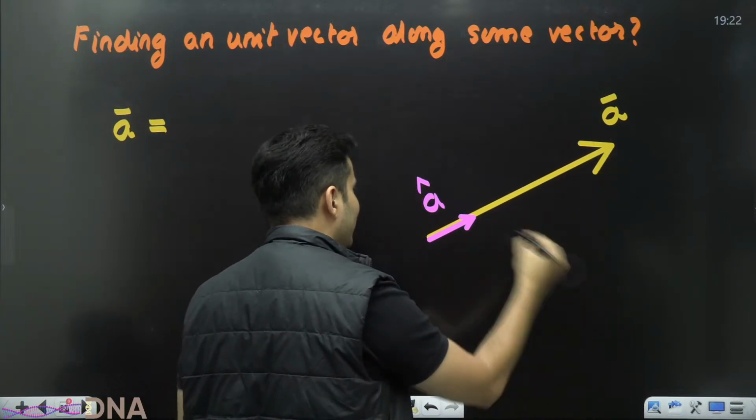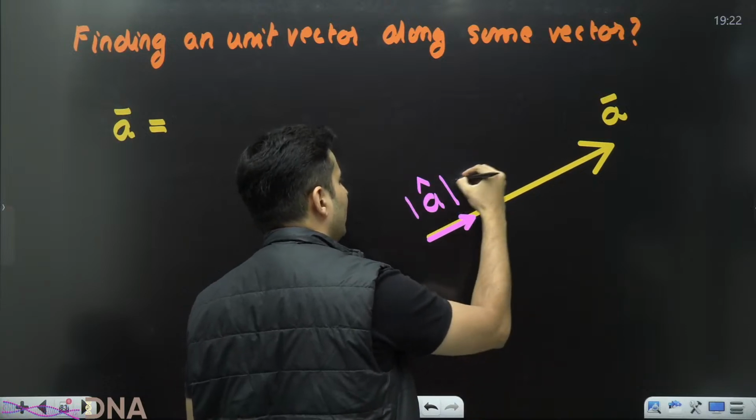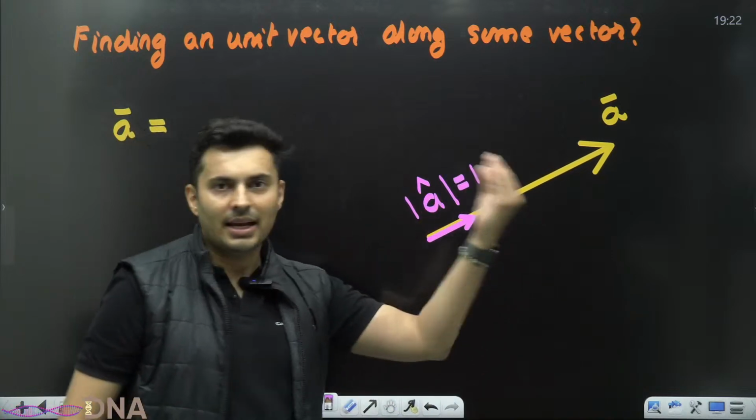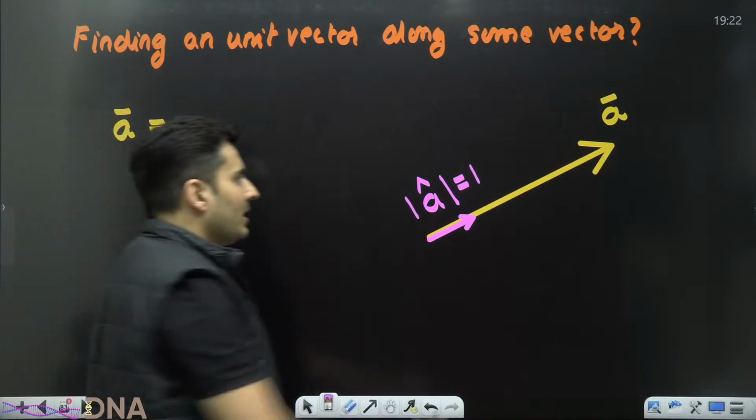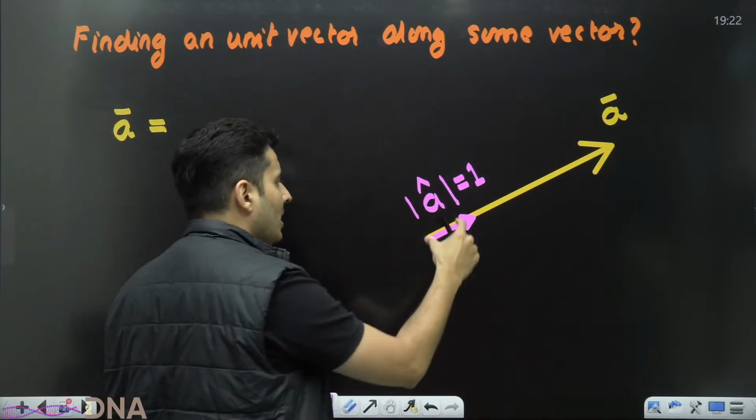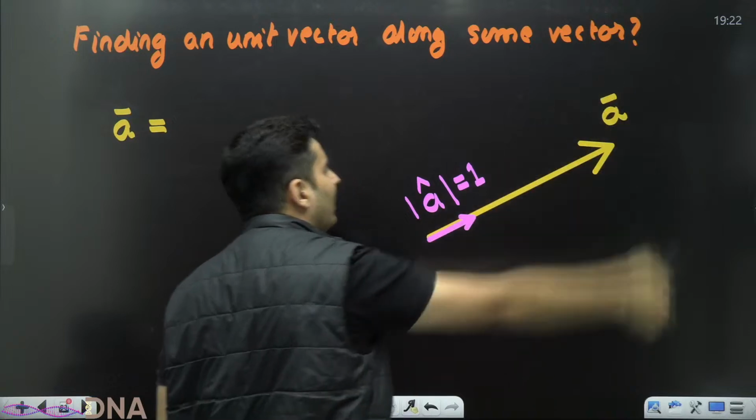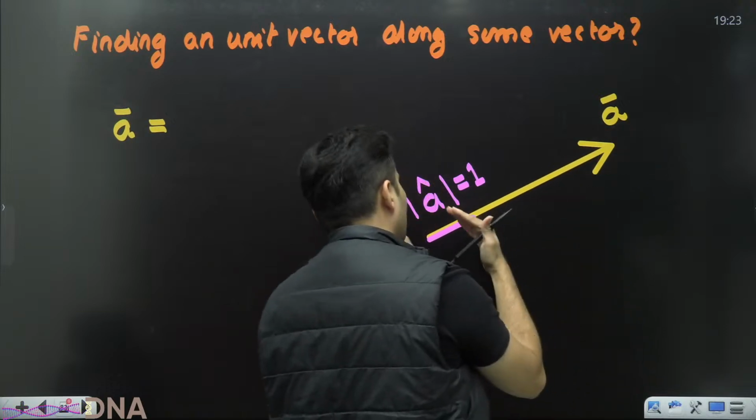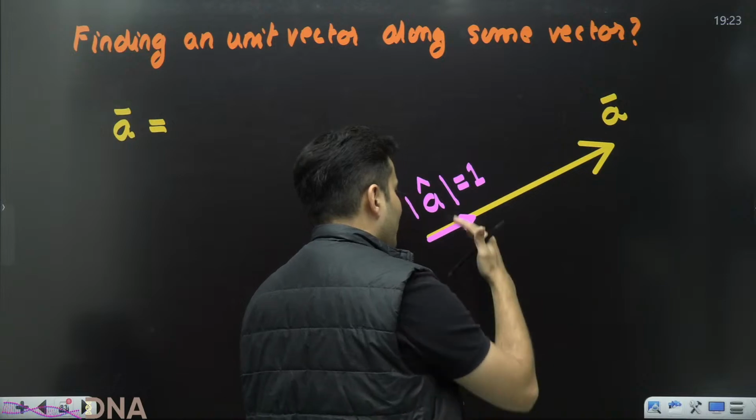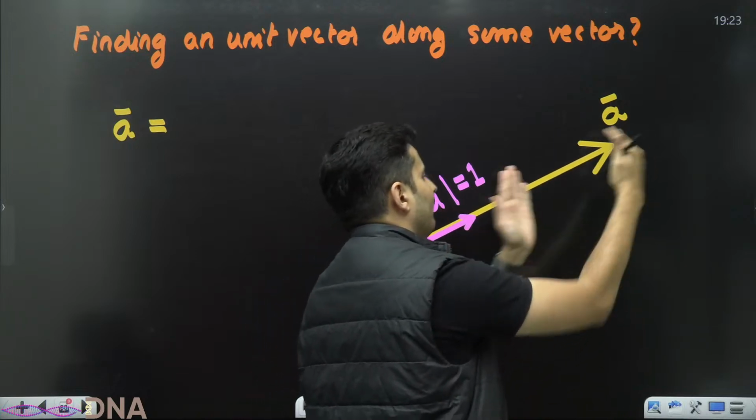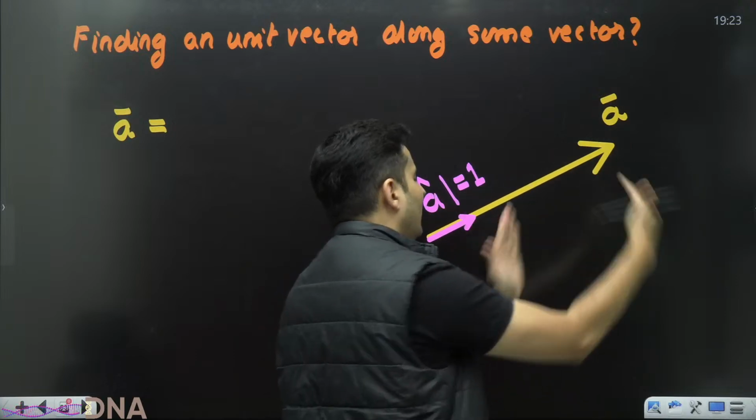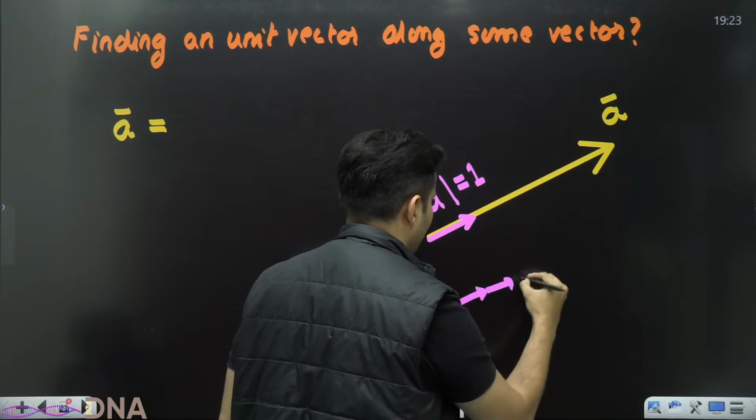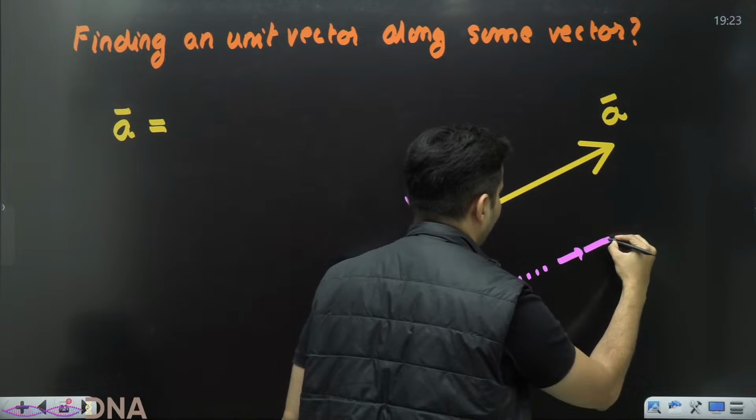What is the magnitude of A hat? Think about it. A hat's magnitude is basically 1, right? So think about it, my dear students. If A hat's magnitude is 1, how many such 1 units will fit in A bar? This length could be 7 units, 1, 1, 1, 1, 7 times. If this is 5 units, 5 times. If this is 100, 100 times. So how many such units basically fit over here?